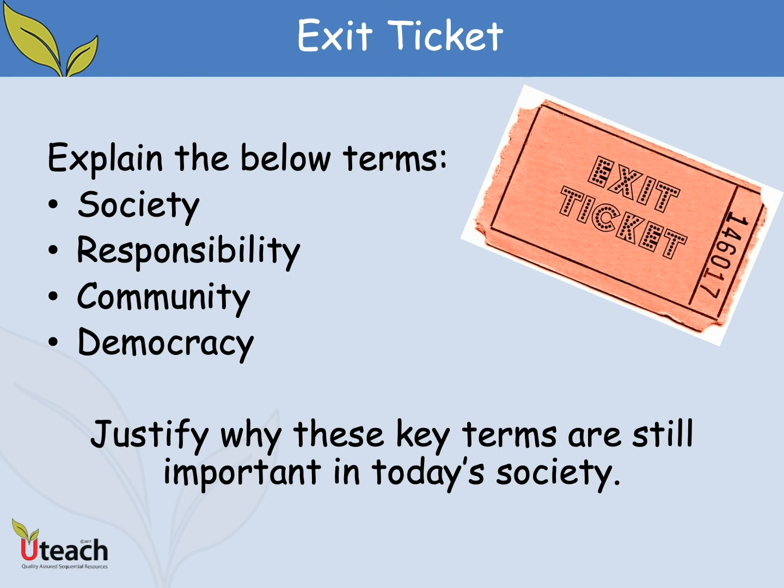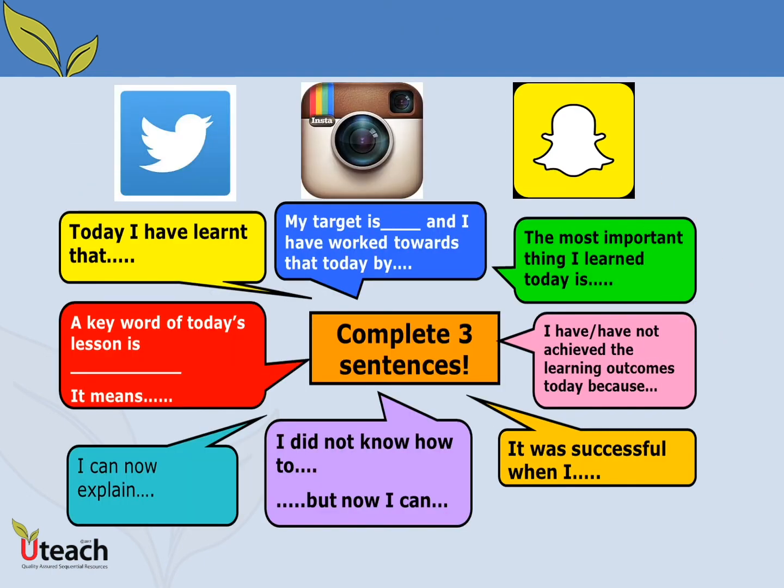Slide 14. We are now going to create our exit tickets. In your own words, explain the following terms: society, responsibility, community, and democracy. Justify why these key terms are still important in today's society. Slide 15. This is the last activity for this lesson. You need to choose 3 sentences from the suggestions on the board to help you to reflect on what you have learned from this lesson.